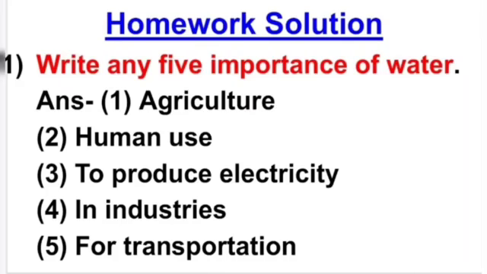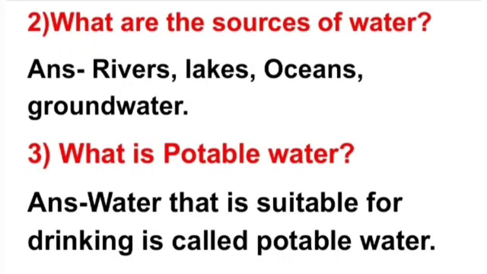Now second question is, what are the sources of water? So the answer is rivers, lakes, oceans and groundwater are the sources of water. Third question is, what is potable water?